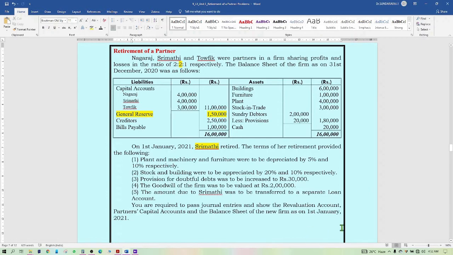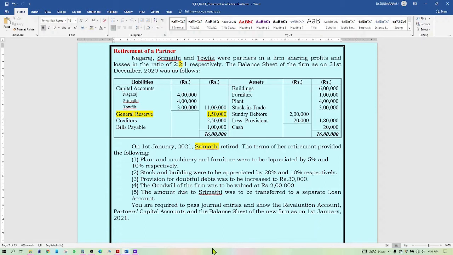The amount due to Srimati, the retiring partner, was to be transferred to a separate loan account. You are required to pass journal entries and show the revaluation account, partners' capital accounts and the balance sheet of the new firm as of 31st January 2020.